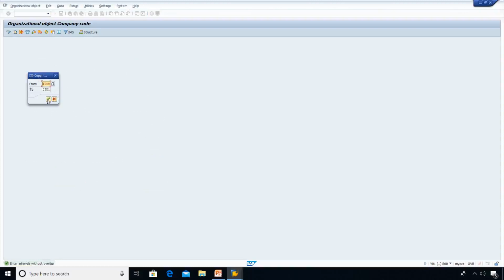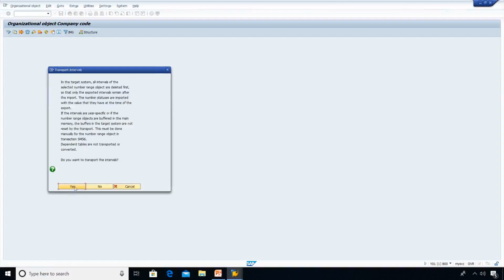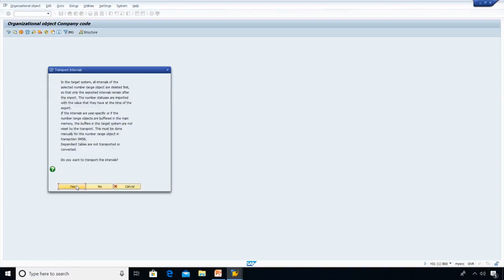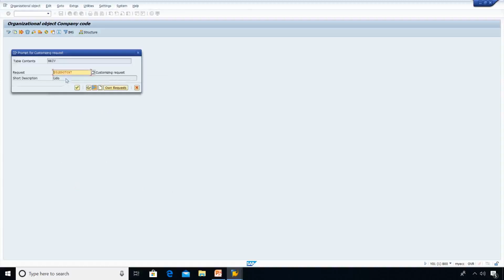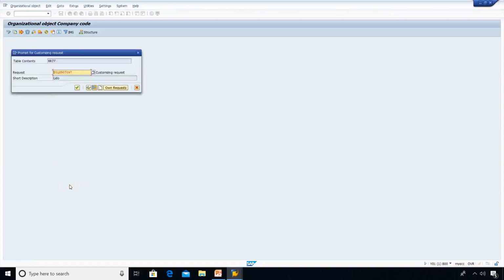Now what you need to understand is, when you get this small box, you need to cancel this. Then the system will be asking you regarding the copy message. You say yes, copy. Transport the entries, say yes. Keep on entering. Okay, it is about to come. I'm damn sure we are going to get that copied message.